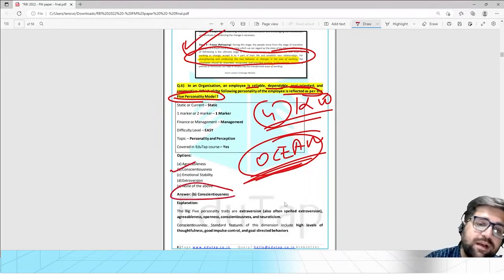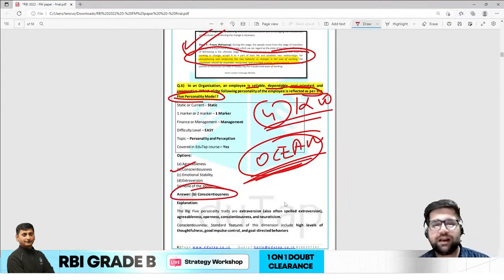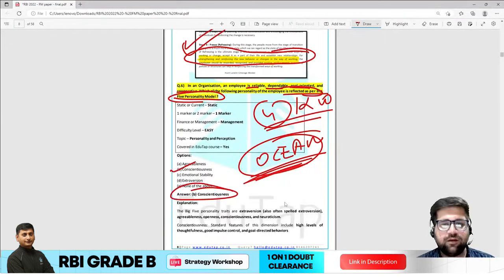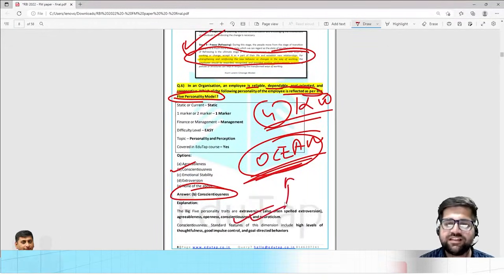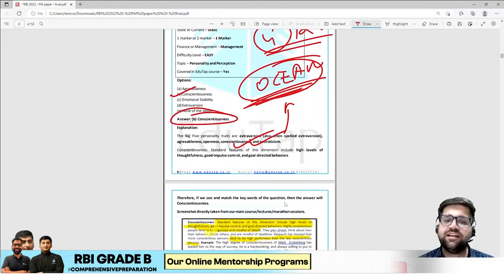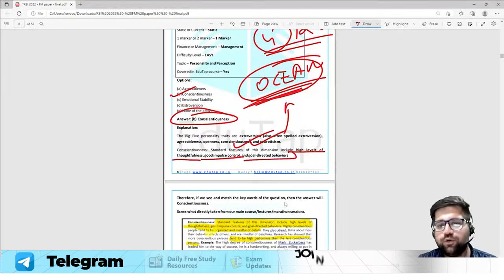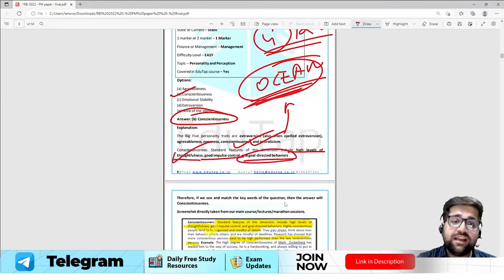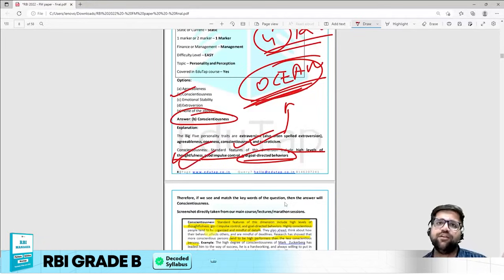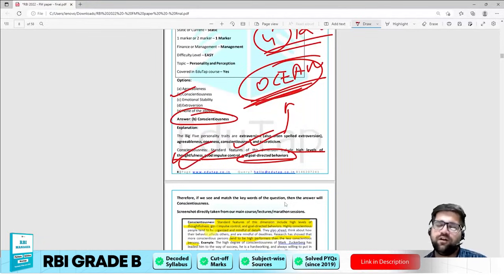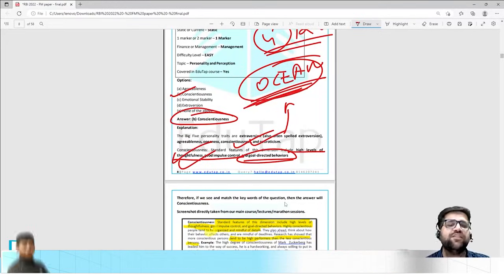Now when you are reading about conscientiousness, you will understand that the big five personality traits are what we have already explained via the OCEAN model. And under conscientiousness, you will understand that there are high levels of thoughtfulness, good impulse control, and goal oriented behavior as well. And in the notes, we have clearly given that if you are high on conscientiousness, then you will have certain features, and if you are low on conscientiousness, then you will have certain features.